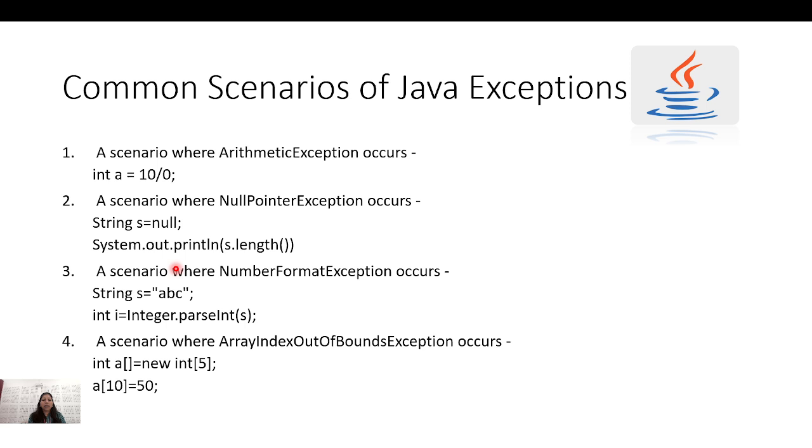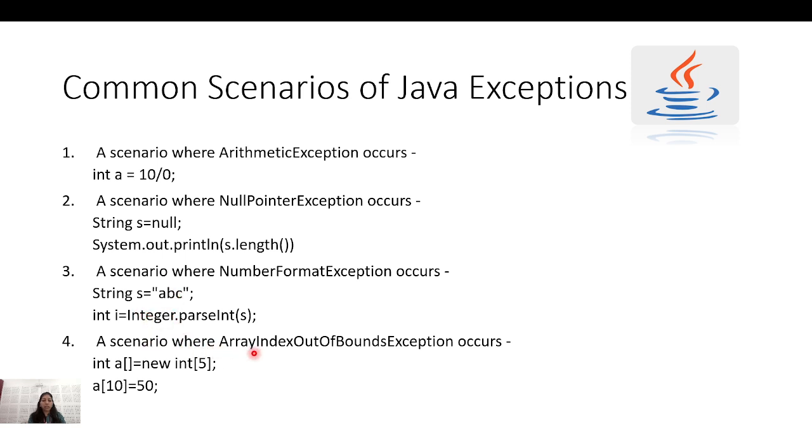If I'm doing some operations with the null value, if I'm having a string s which is initialized to null, and if I'm calculating the length of that string, that will give me the null pointer exception because I am dealing with null. Another scenario is the number format exception. Suppose I have a string ABC and I am parsing that ABC to an integer. That will again give me the number format exception because I cannot convert this string to an integer, right? It is not a compatible type.